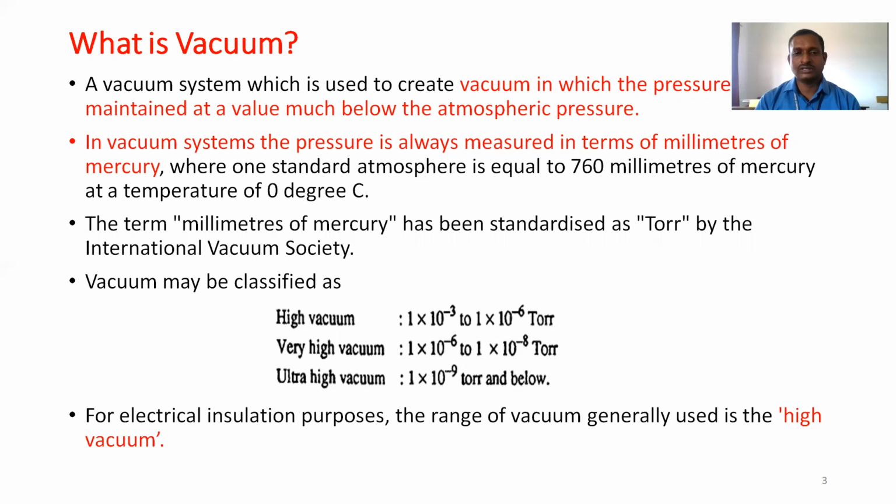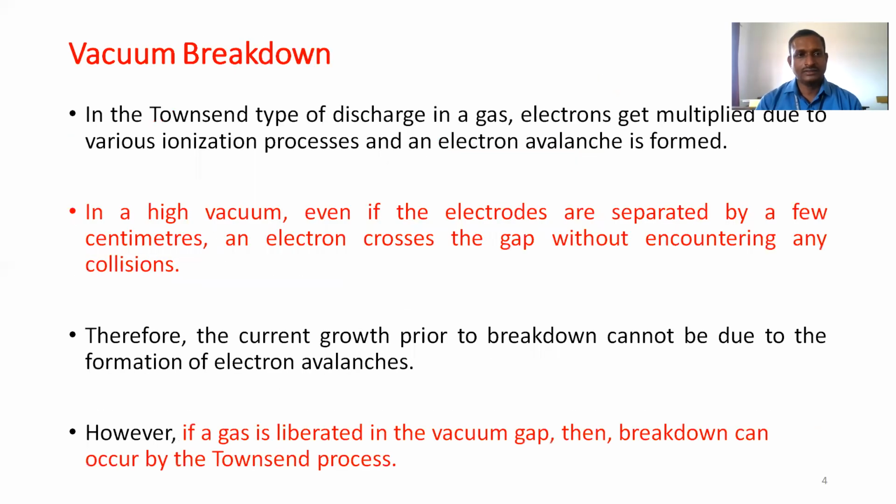For insulation purposes in high voltage engineering, we use vacuum as the insulating medium. Very high vacuum we prepare compared to high vacuum and the other two types. In this range, the vacuum torr value is 1 into 10 power minus 2 to 1 into 10 power minus 9. Next, moving to vacuum breakdown.